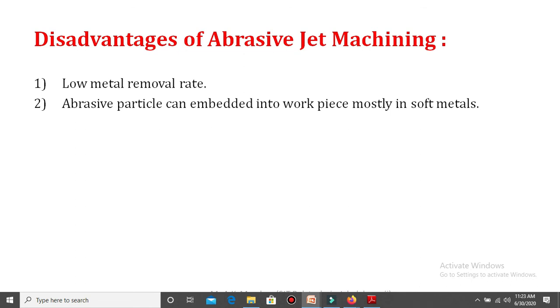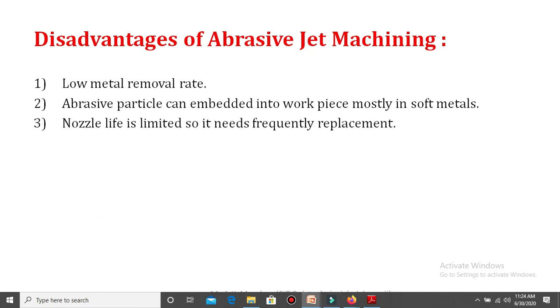Next, abrasive particles can become embedded into the workpiece, mostly in soft metals. So that is a drawback. At the time of machining, high velocity gas with abrasive particles is continuously impinging over the workpiece surface, and whenever the workpiece material is soft, these abrasive particles get stuck in that workpiece surface. So that is the drawback of this abrasive jet machining.